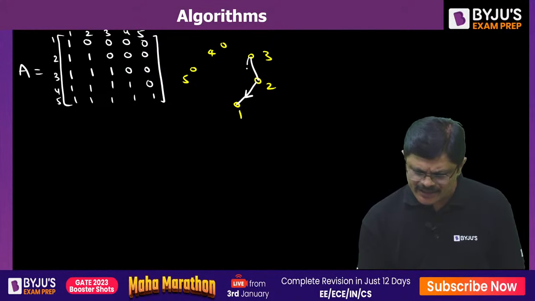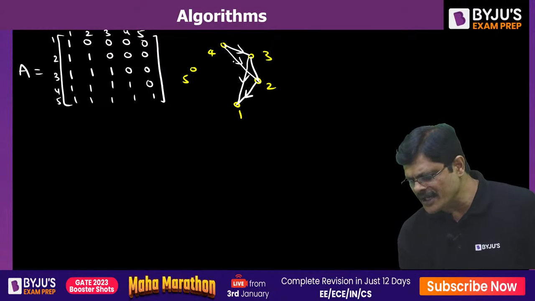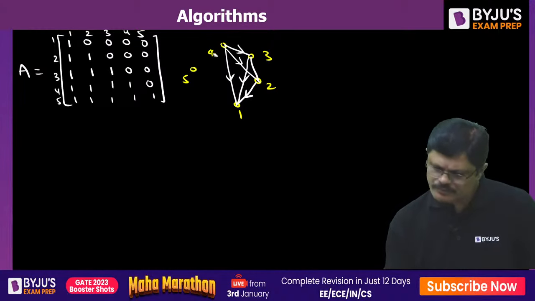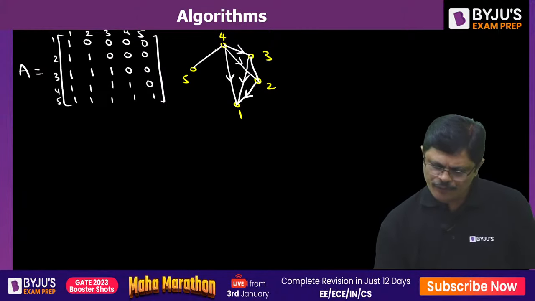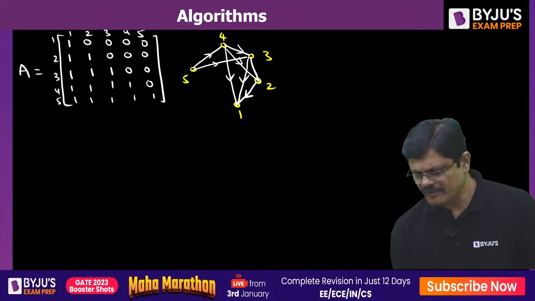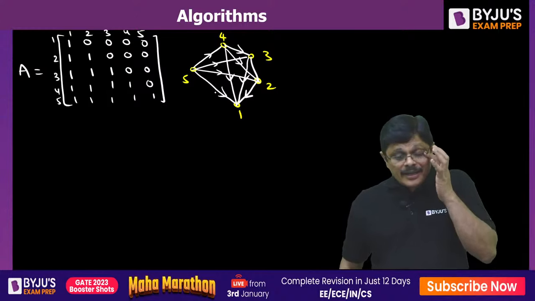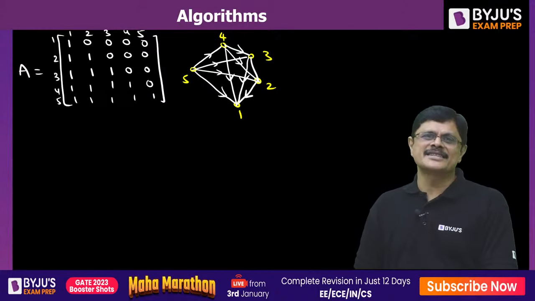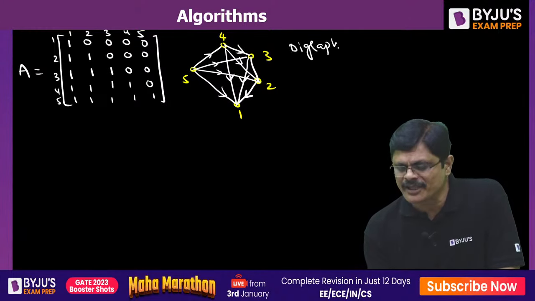3 to 2 is there. 3 to 1 is there. 4 to 3 is there. 4 to 2 edge is there. 4 to 1 edge is there. Now 5 to 4, 5 to 3, 5 to 2, and 5 to 1. So this is your adjacency matrix, and this is your directed graph, digraph.